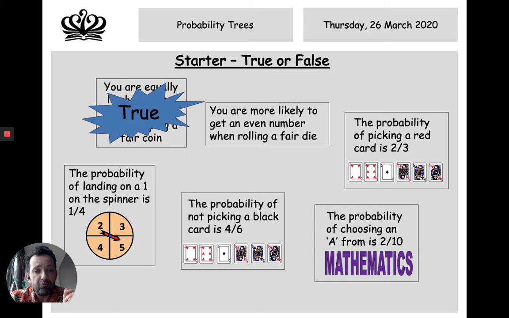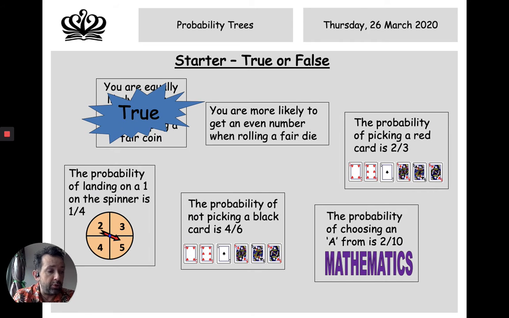Now, how many red cards are there? Because that's what it's saying, the probability of picking a red card. Well, there's 4 red cards, so there's 4 different ways of choosing a red card. So my fraction is going to be 4/6. 4 is my numerator, and 6 is my denominator.